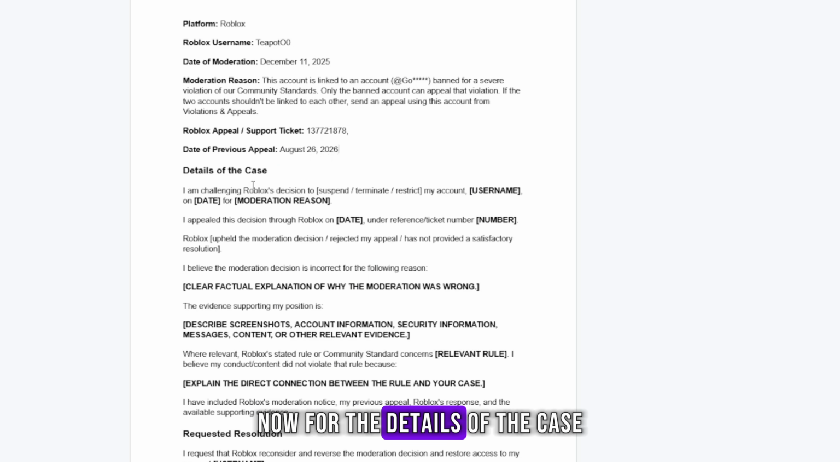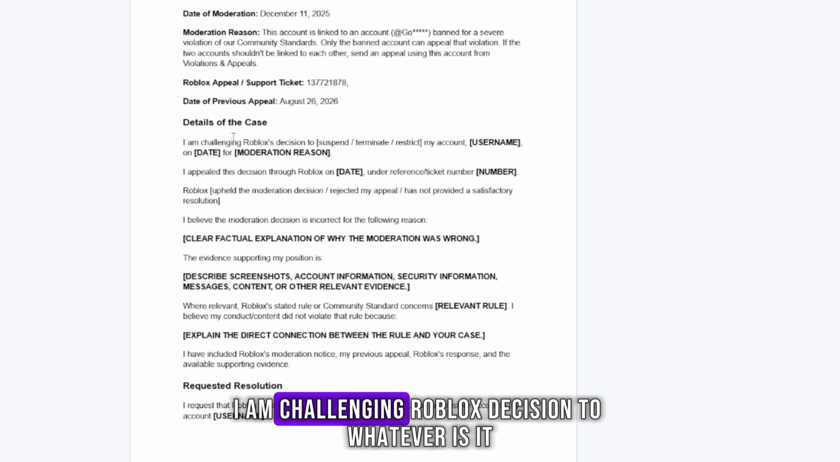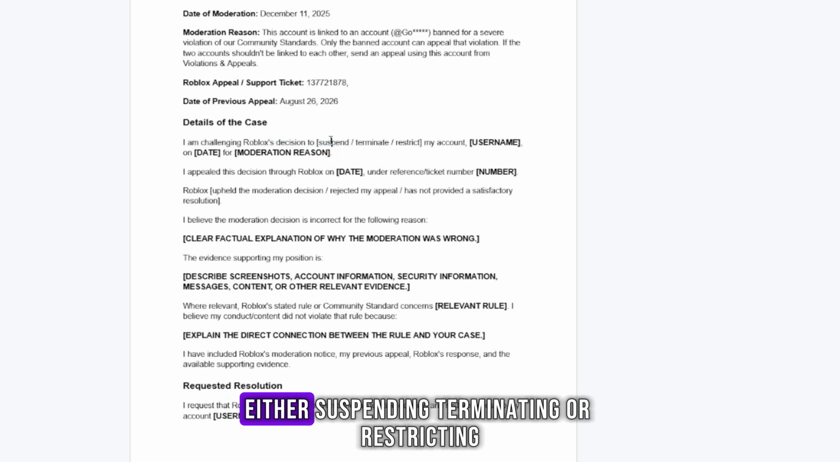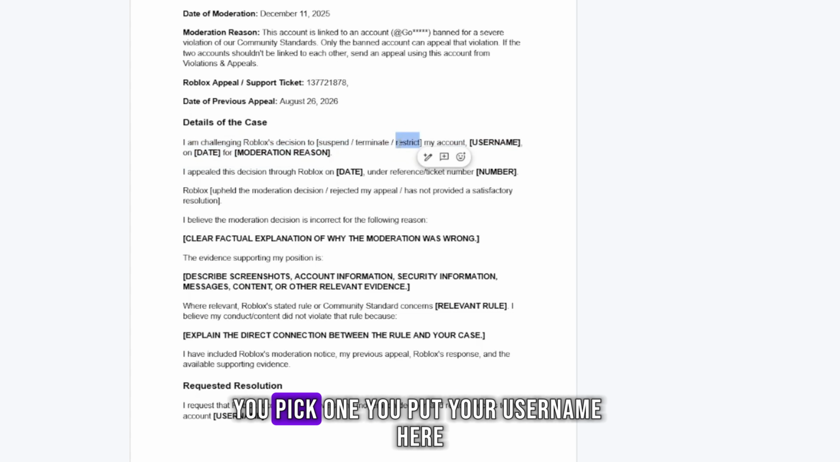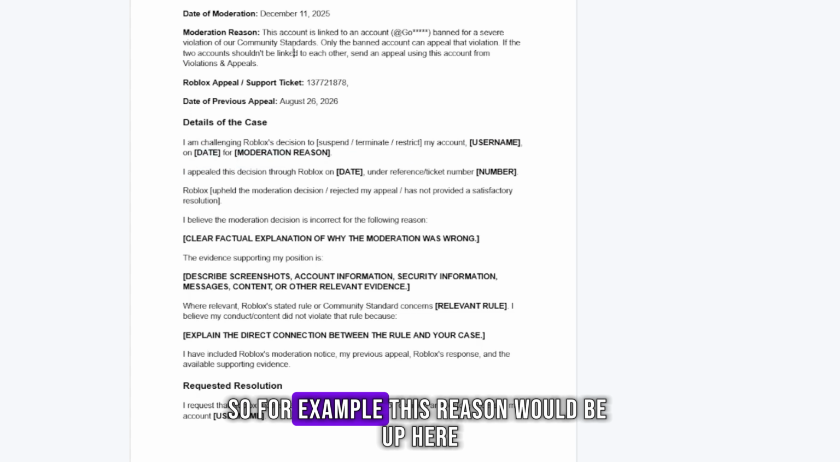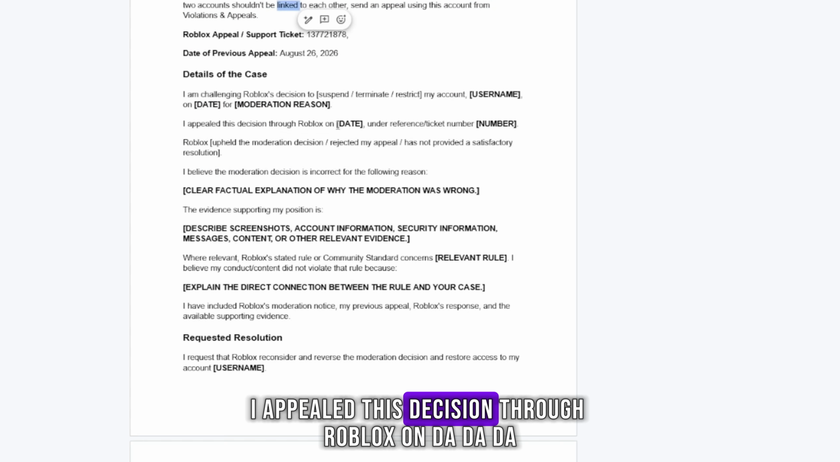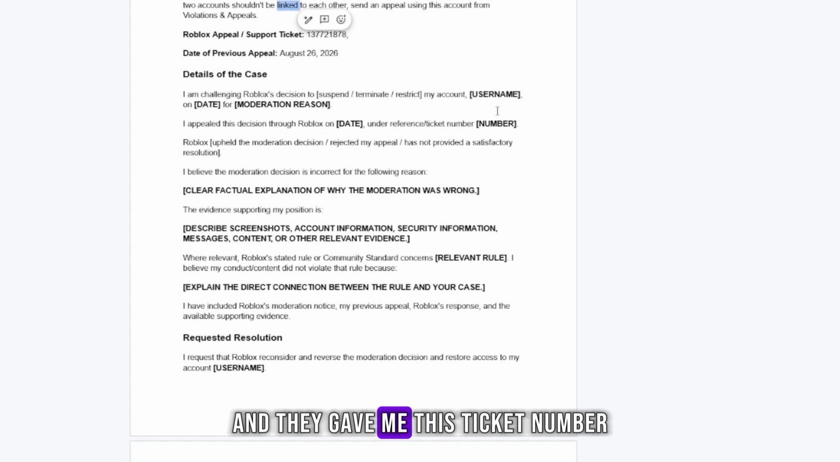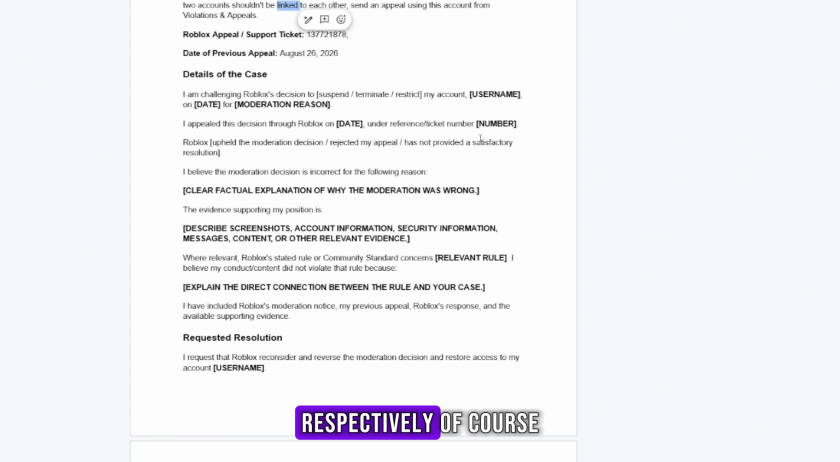Now for the details of the case. I am challenging Roblox's decision of either suspending, terminating, or restricting. You pick one. You put your username here, the date you got moderated, and the reason. For example, this reason would be up here. I appealed this decision to Roblox on this date and they gave me this ticket number. You can add several. You appealed them on this date, this date, this date, this date, respectively, of course.